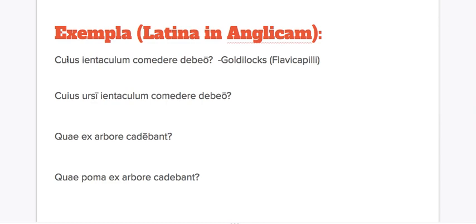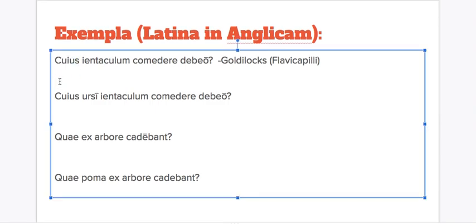Here we go. Cuius ientaculum comedere debeo. So I read this sentence, I look at cuius, and just like with relative pronouns, I say, ooh, that's genitive, so I'm going to translate it as whose. I also translate it as whose more quickly because I look at ientaculum and I say, ooh, that's not genitive. So this is not going to be an interrogative adjective. It's going to be an interrogative pronoun.